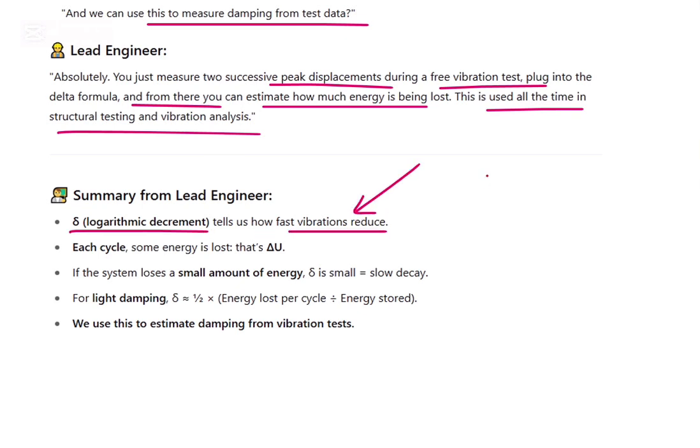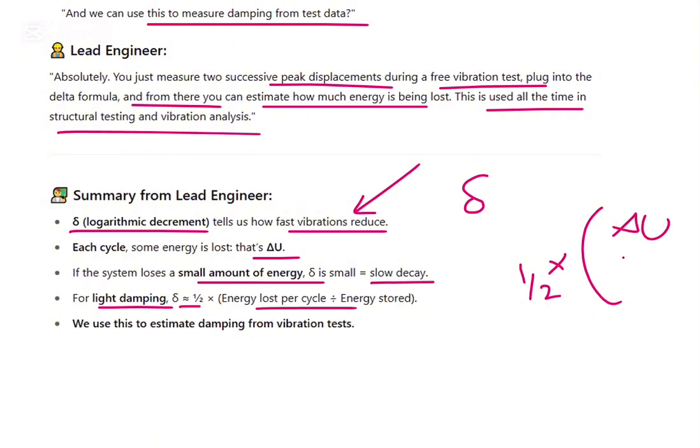So from delta, what can we understand? How fast the vibrations reduce. Each vibration cycle some energy is lost, and we can see that from the peaks getting smaller and smaller. If the system loses a small amount of energy, delta is small, which means slow decay. For light damping, delta is almost half of the energy lost per cycle divided by the energy stored. We use this to estimate the damping from vibration tests.